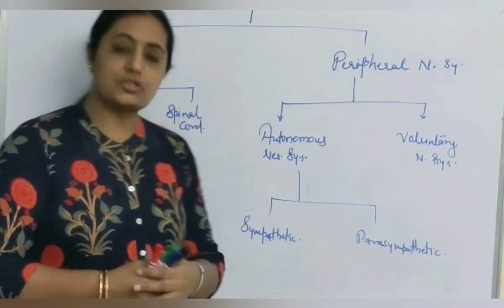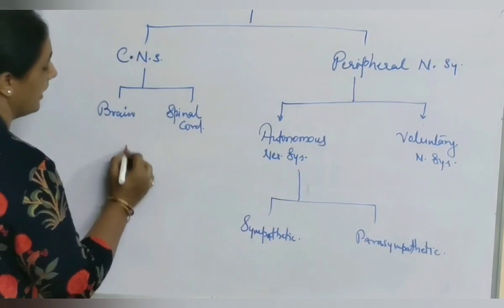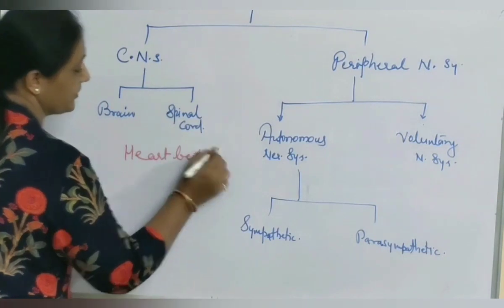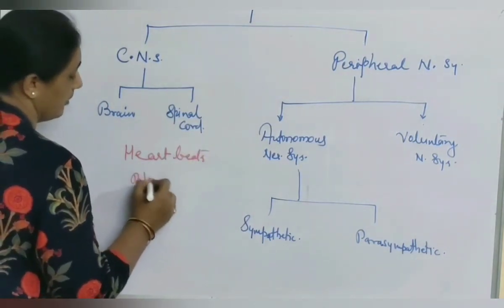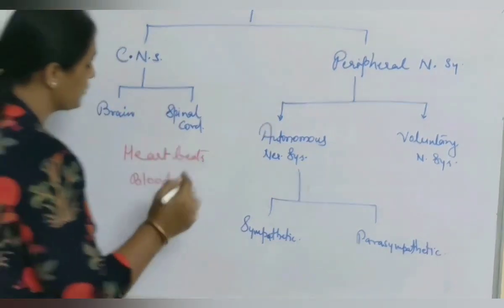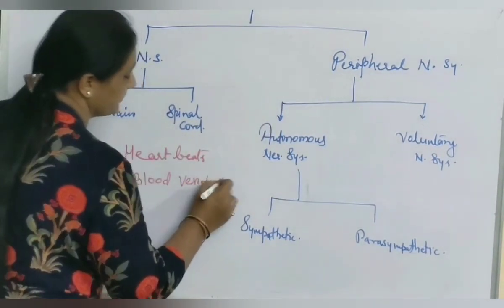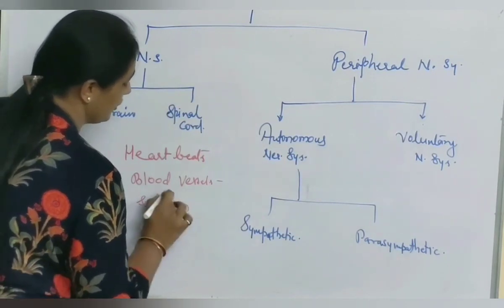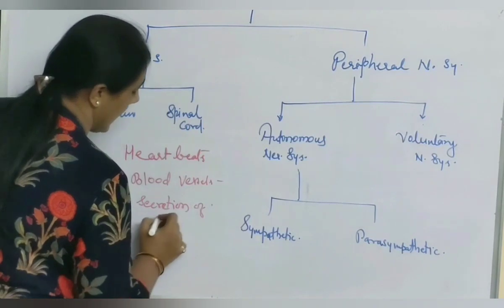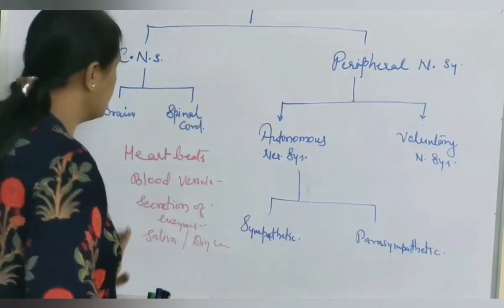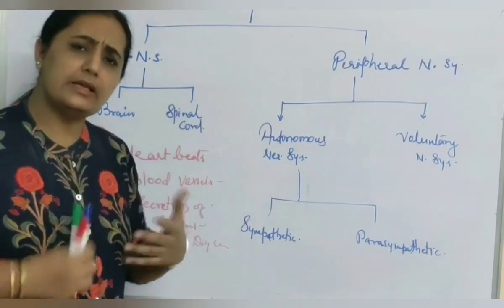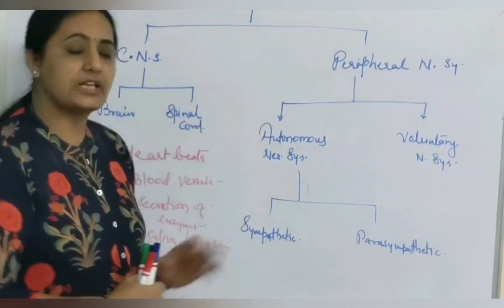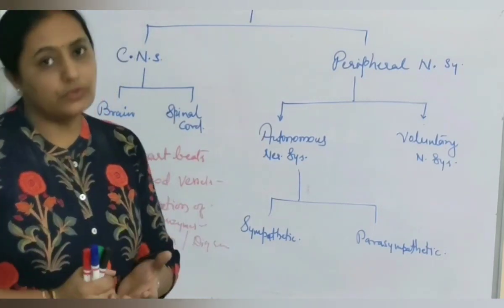Now in involuntary actions, we can consider some of the actions like heartbeats, constriction and dilation of blood vessels, secretion of enzymes, and many other processes like circulation of blood and the rest. A lot of activities are going on in the body, like functioning of the urinary bladder.